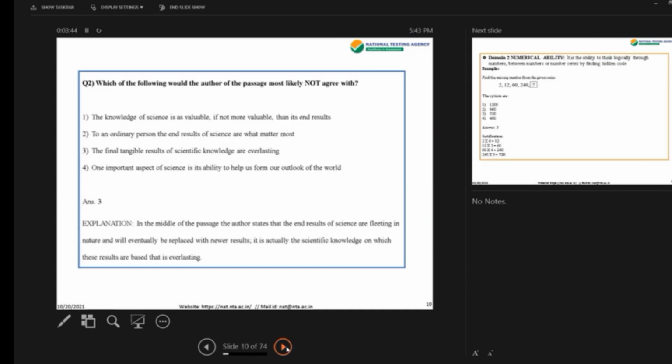So that's the second question that is given. Which of the following would the author of the passage most likely not agree with? Options are there and the answer and explanation. I repeat once again, explanation is for you, justification for you. You don't have to write that in the mock test or in the main test. That is for you to think what could be the right answer. Yes, next.